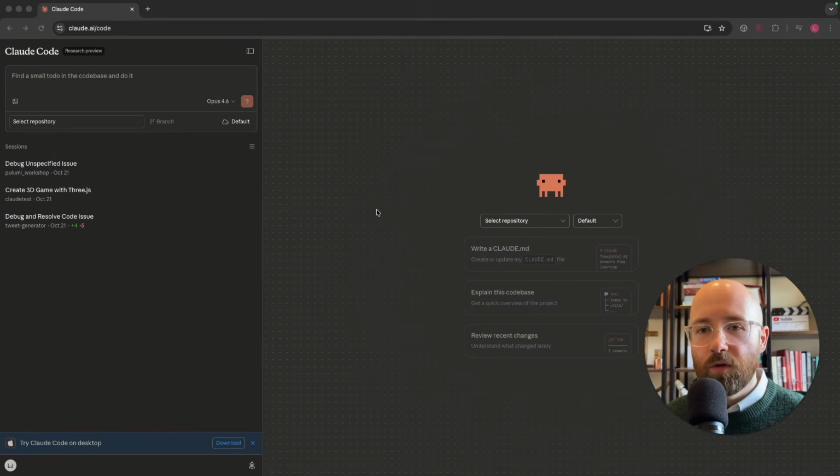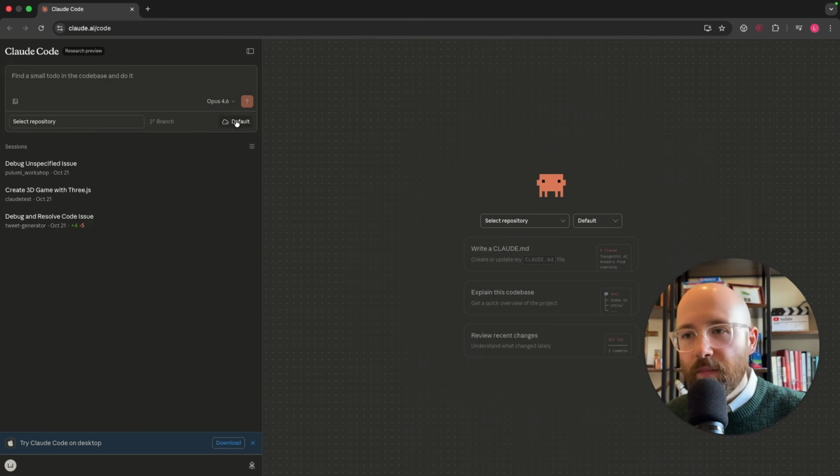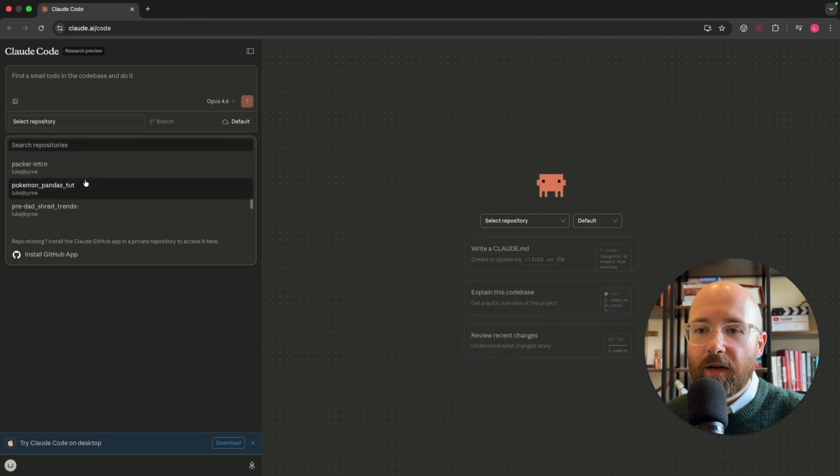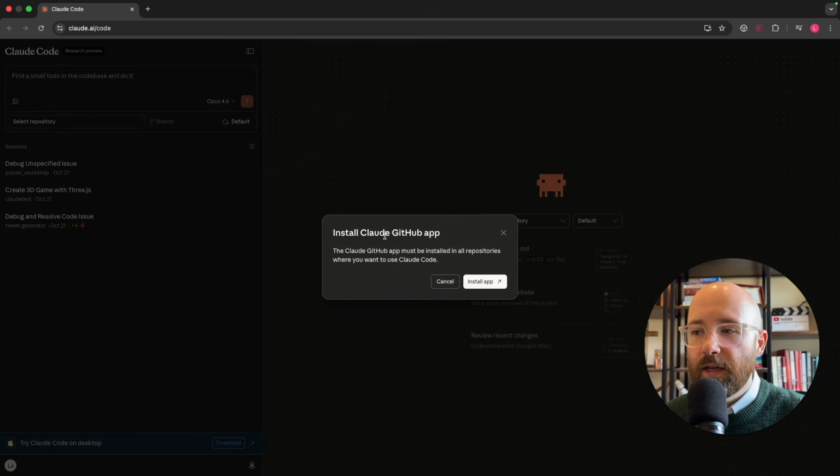Well, Claude Code on the web fixes this problem. Although be wary, because Claude Code on the web is research preview, that's why it says find a small to-do in the codebase and do it. But anyway, we can come here and select a repo. Now if you don't have the repo here that you want, you can install the Claude GitHub app, install app.